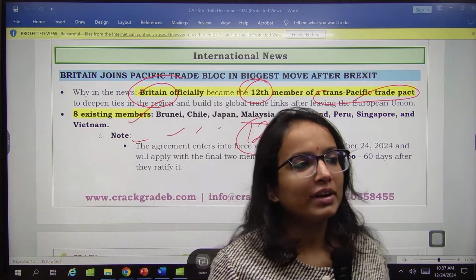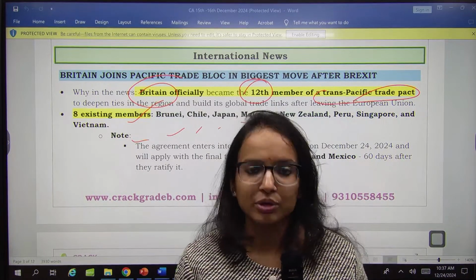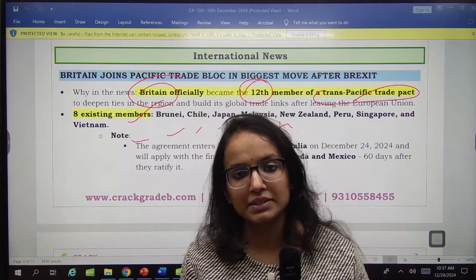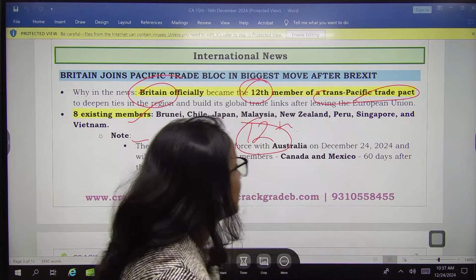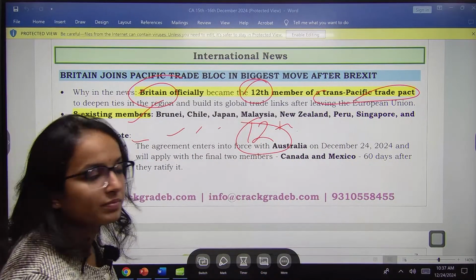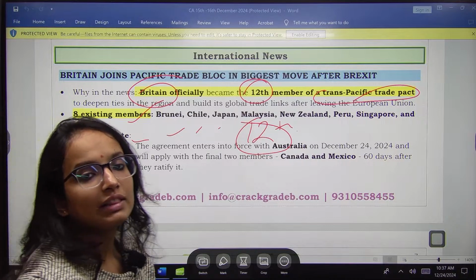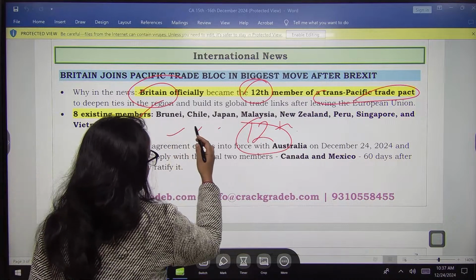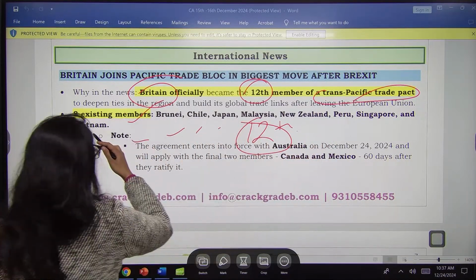For what? For enabling trade at lower tax rates or custom duties, sometimes providing free market access if they have an FTA signed under this with the countries, right? So these are to enable trade. In this Trans-Pacific Trade Pact, Britain has now become the 12th member, remember, and the existing countries are Brunei, Chile, Japan, Malaysia, New Zealand, Peru, Singapore and Vietnam.